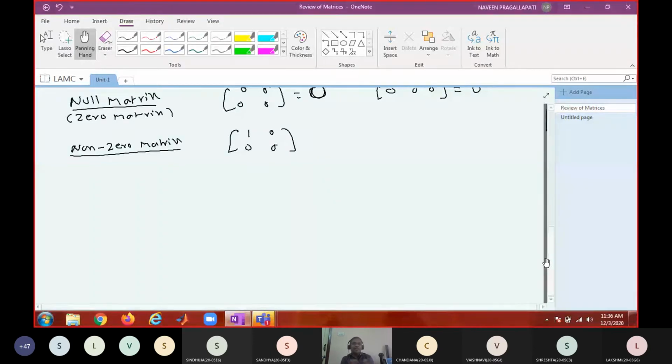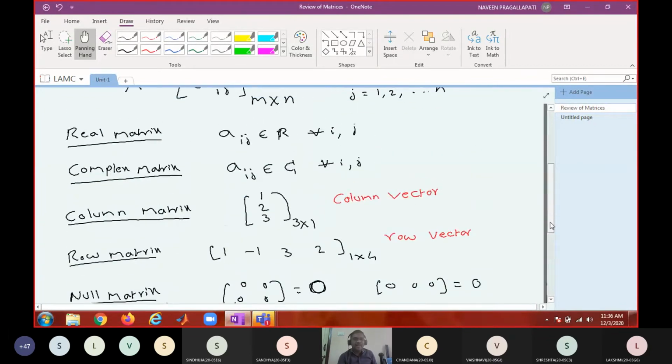Like that, we'll go parallelly, because discussing all types and all operations at a time is not possible. So now we have seen some types of matrices like real matrices, complex matrices, and other special types: square matrix, non-square matrix, null matrix, zero matrix, non-zero matrix, row matrix, column matrix.